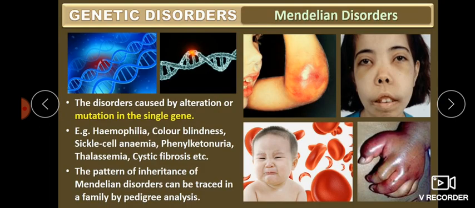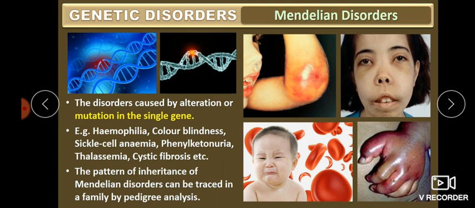First one, what are Mendelian disorders? The disorder caused by alteration or mutation in a single gene. If anything happens in a single gene and ultimately it results in a change of expression, it is called a Mendelian disorder. Example: hemophilia, color blindness, sickle cell anemia, phenylketonuria, thalassemia, cystic fibrosis, etc. The pattern of inheritance of Mendelian disorders can be easily traced with the help of pedigree analysis. Last class we already discussed pedigree analysis.